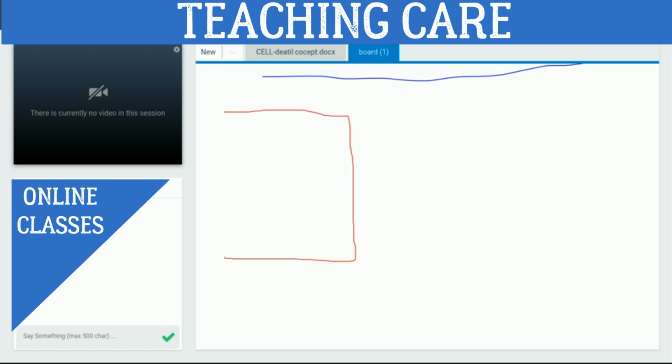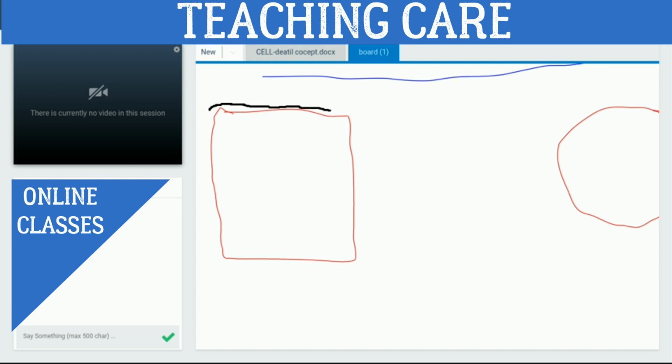This is a plant cell, right? And this is an animal cell, right? In the plant cell, one structure is present, and that structure is called the cell wall.